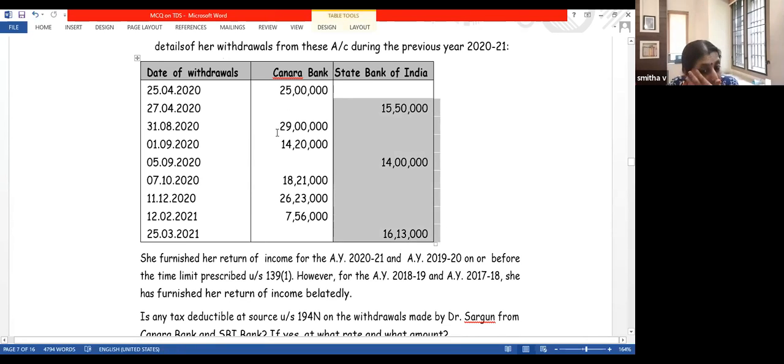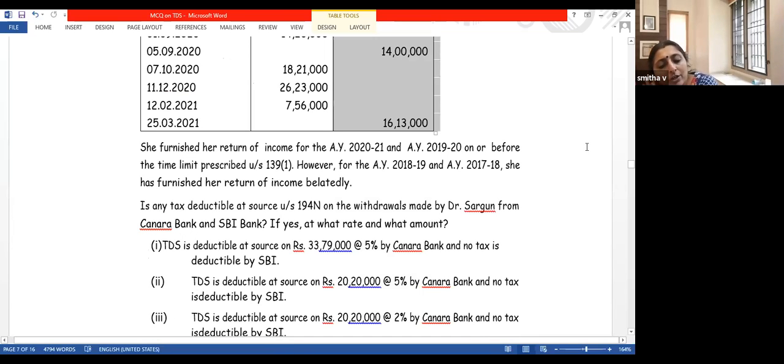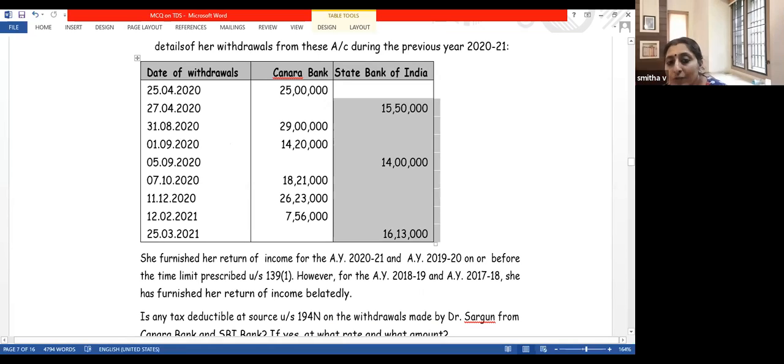But Canara Bank, if you add together, it is more than 1 crore. I think it is 1 crore 20 lakh and 20,000. It is a total amount, 1 crore 20 lakh and 20,000. So we have to deduct TDS on 20 lakh 20,000.